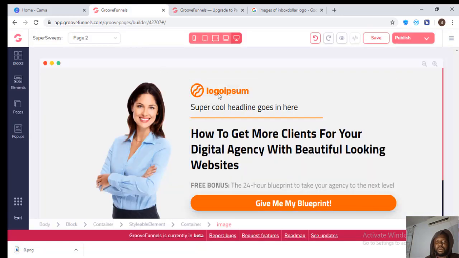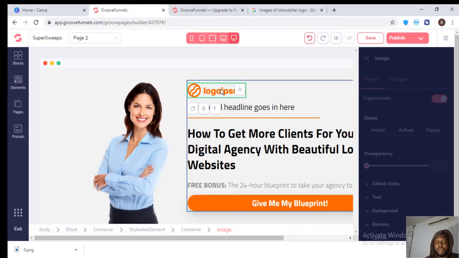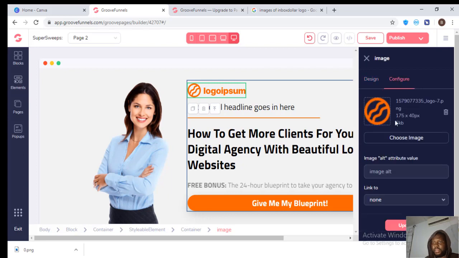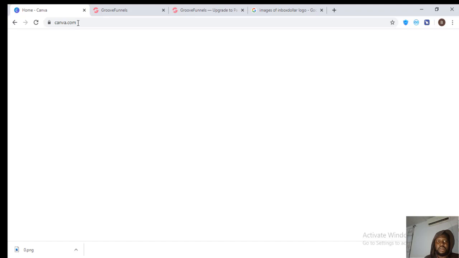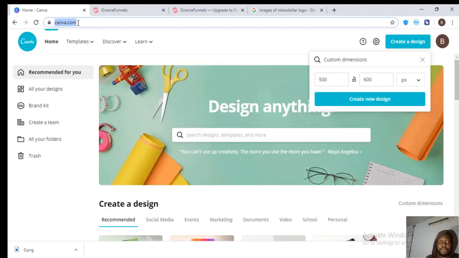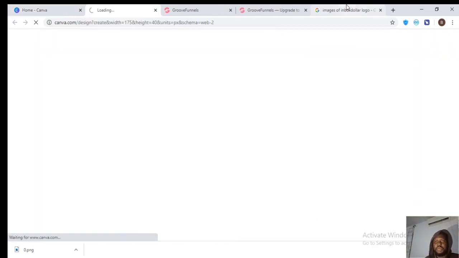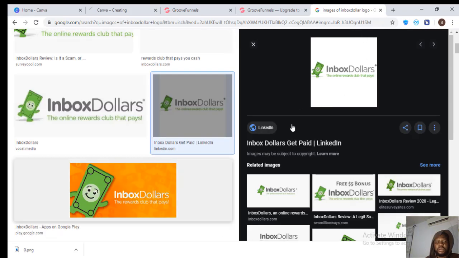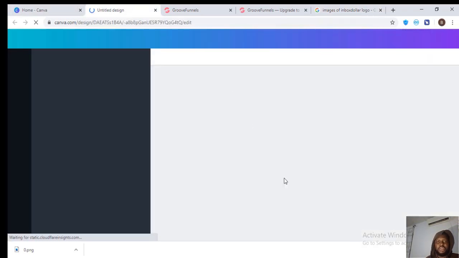So let's check what the size is here. Okay, so you can see the size is 175 by 40 pixels. So we can come to Canva to do 175 by 40 pixels. So this we just downloaded here. All you need to do is drag it to Canva. Okay, so just drag it to Canva.